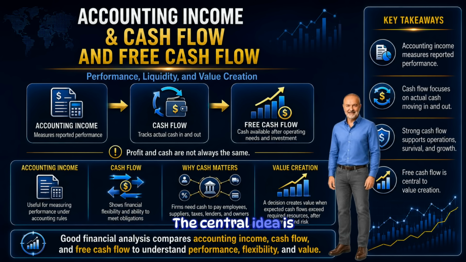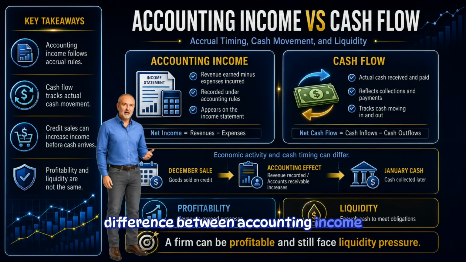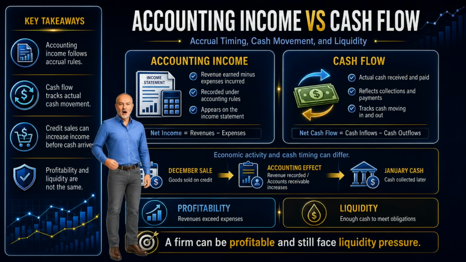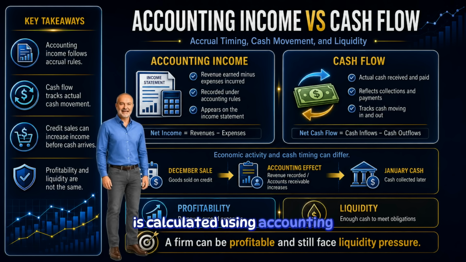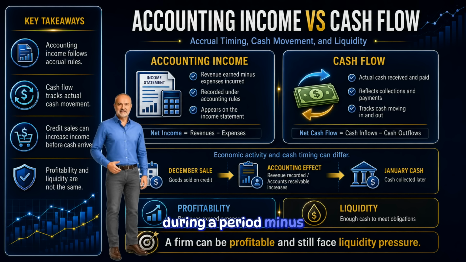The central idea is simple. A business decision creates value only when the expected cash flows are worth more than the resources required to produce them, after considering timing and risk. Let's begin with the difference between accounting income and cash flow. Accounting income, also called net income or profit, is calculated using accounting rules. It appears on the income statement. It measures revenues earned during a period minus expenses incurred during that same period.